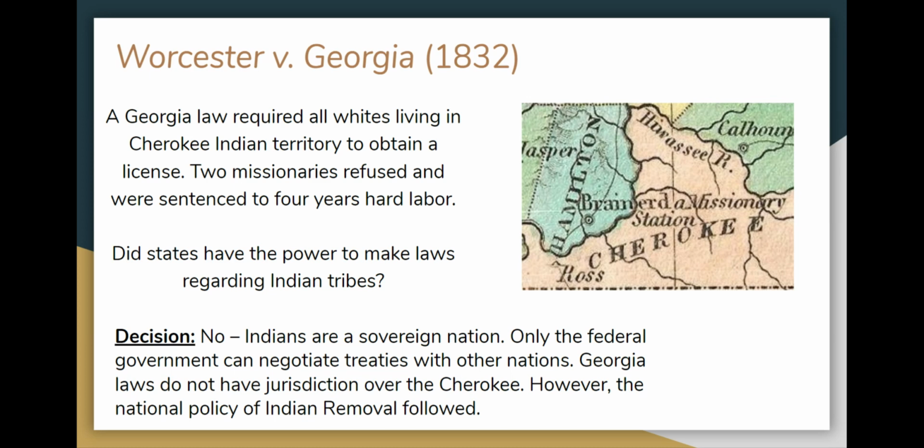Well, basically, Georgia had been removing Native Americans, mistreating them, doing other things, and the Supreme Court said that Georgia could not do it. And Andrew Jackson at the time ignored the Supreme Court. He said, like, are you really going to enforce that law? So we see the president ignoring the Supreme Court, just straight up ignoring it. That's going to be a big deal, and is part of the reason why Jackson is really controversial. And he's later the one who signed the Indian Removal Act, which did force the Native Americans to leave and go west.